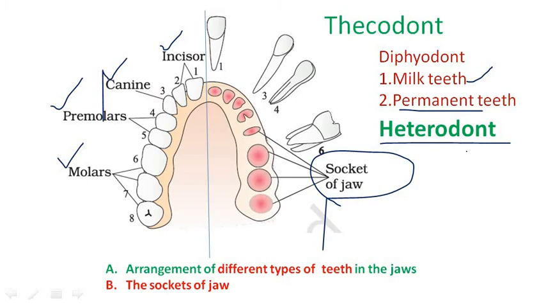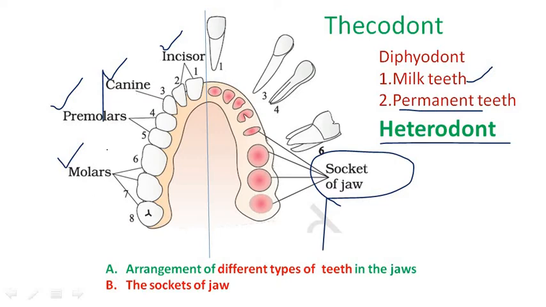Next, coming to the dental formula. Generally, the arrangement of teeth in each half of the upper and lower jaw of human beings is in the order of incisors, canines, premolars and molars, in this manner.